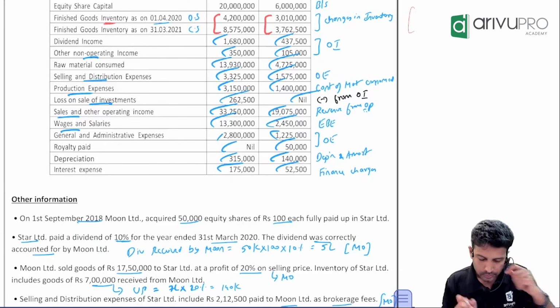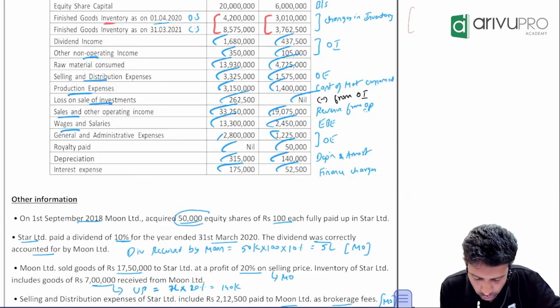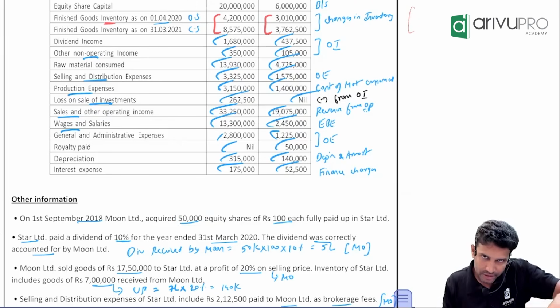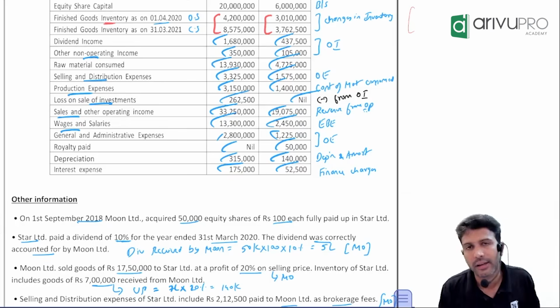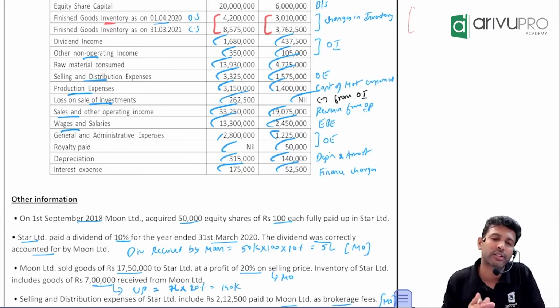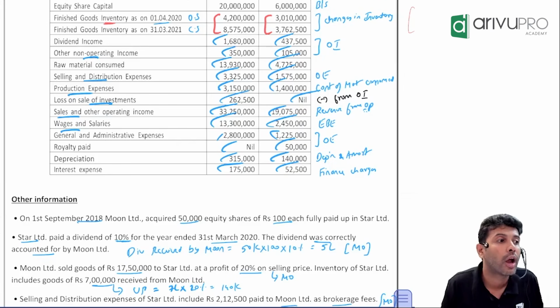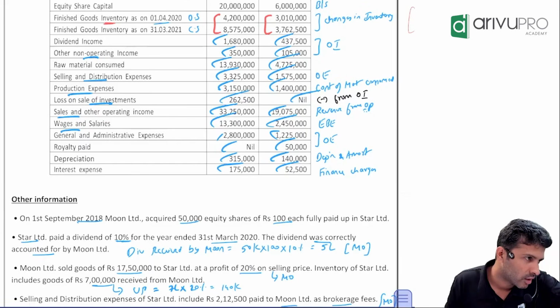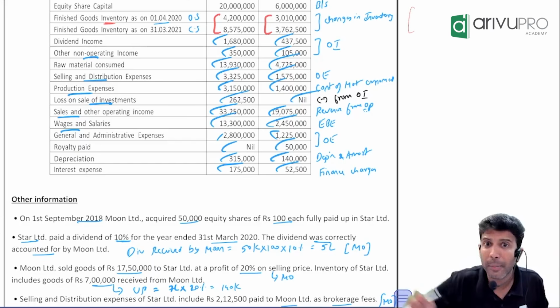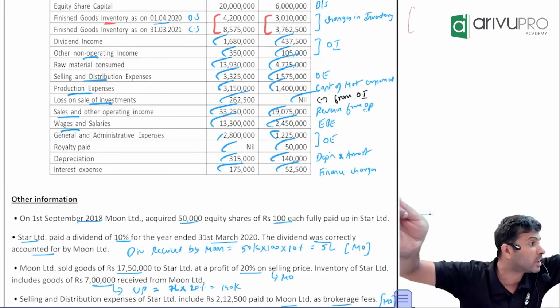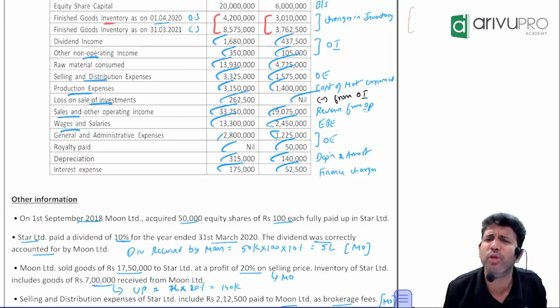What problem? If the subsidiary company declares the dividend, who will get it? Shareholders. Who are the shareholders of the subsidiary company? Holding and minority. First, what? Mutual owings. Mutual owing means a transaction between these two companies only. If the subsidiary is paying any dividend to the holding company, obviously it is a mutual owing.